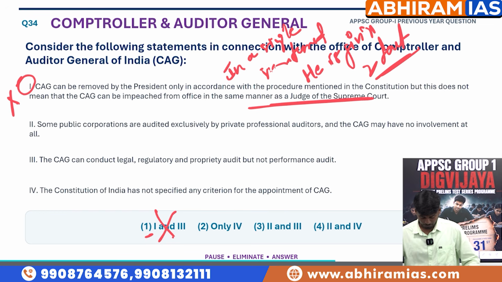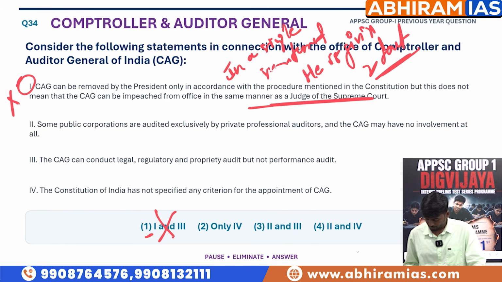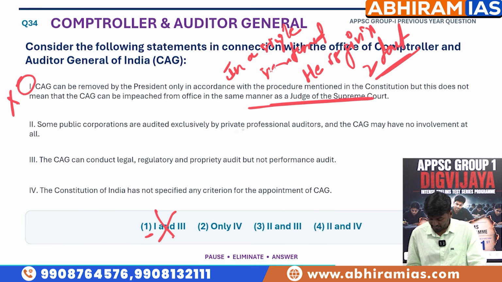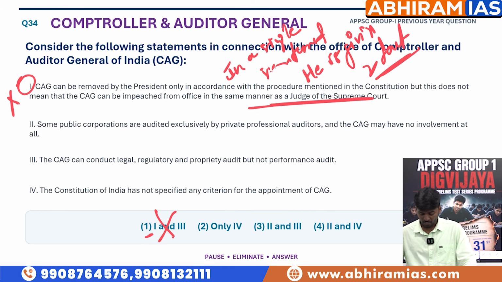The second one: some public corporations are audited exclusively by private professional auditors and the CAG may have no involvement at all. Okay, fine, we'll check this later.